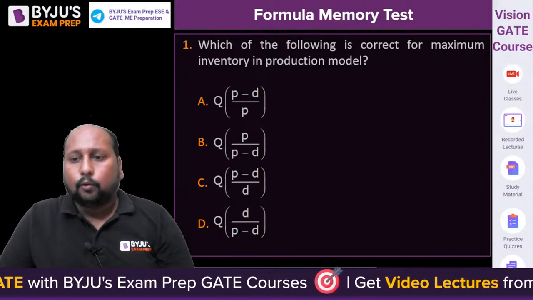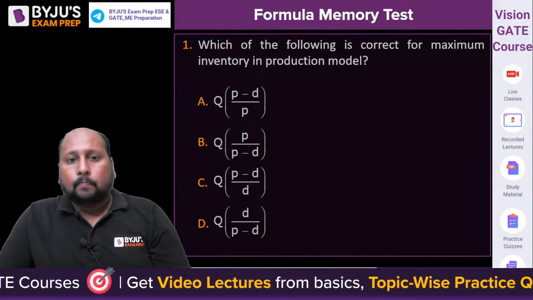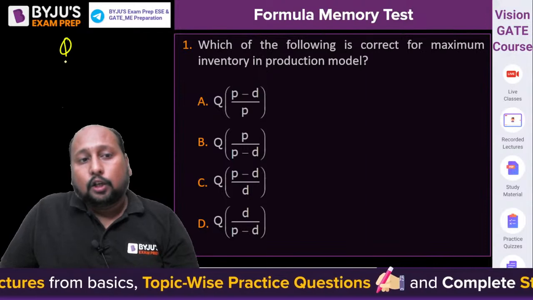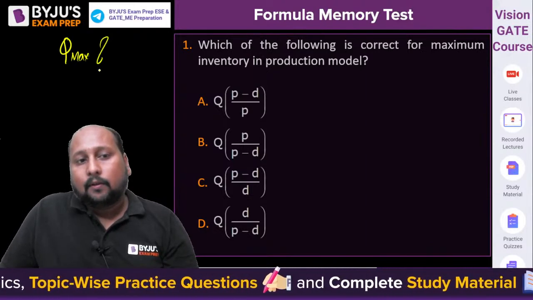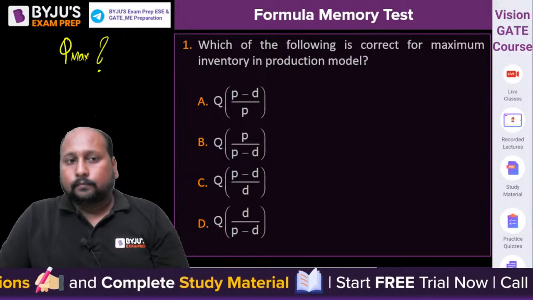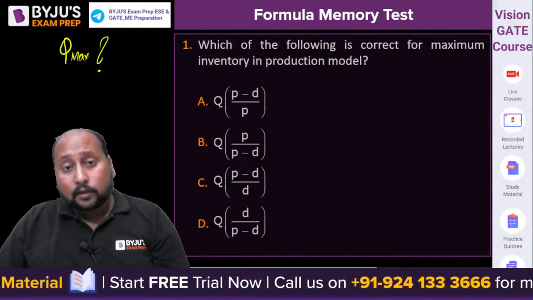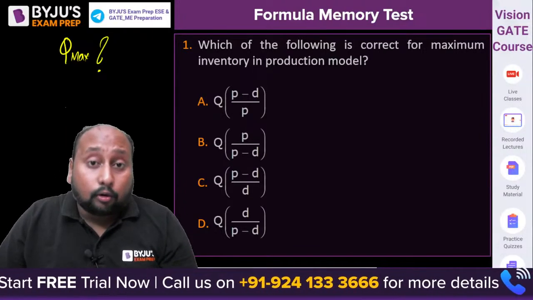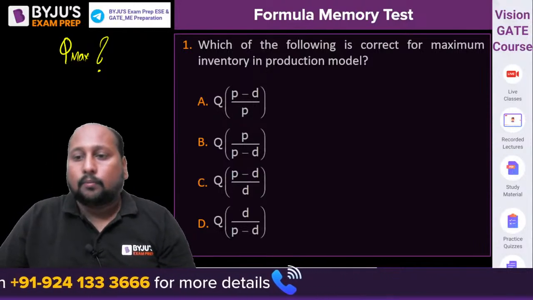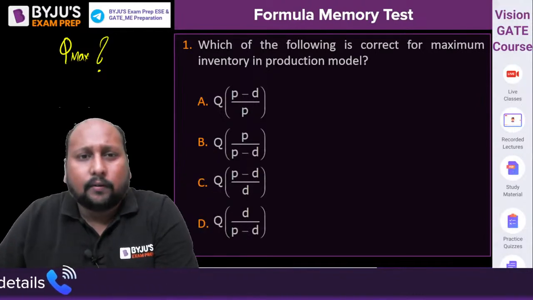Yes. Anyone who can help me out and tell me what is the answer? A, B, C. This is the first question on the screen. Which of the following gives us the formulation for the Q maximum, the maximum inventory level? Any idea? This is a question from the EOQ model, and I've taken a lot of questions from EOQ. Many formulas come from EOQ: the basic EOQ model, production model, discount model, or back order model. There are a lot of formulas there, so we will cover all the topics one by one.